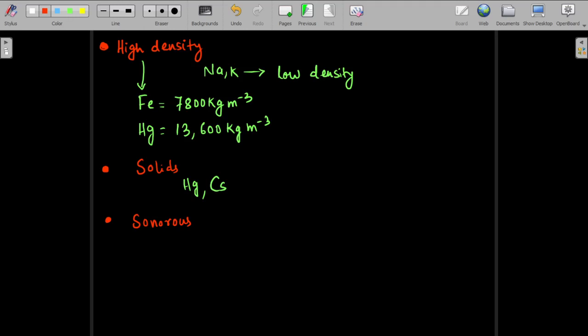The normal metals that we can see, we talk about steel, that is iron basically. You talk about your brass. Brass in Bengal is called pitol.